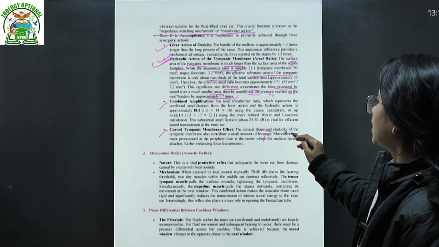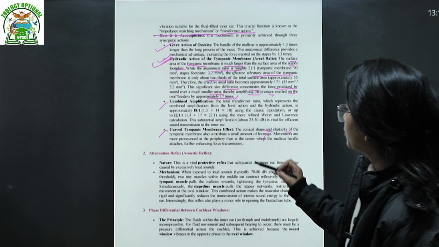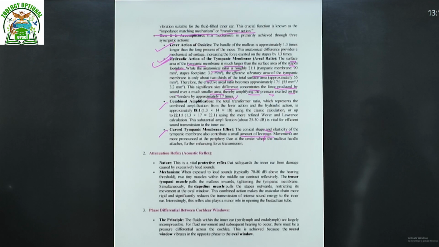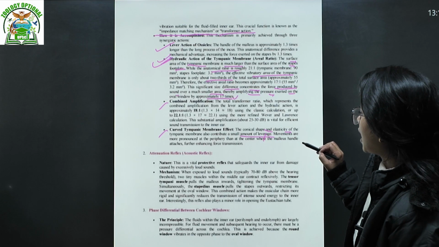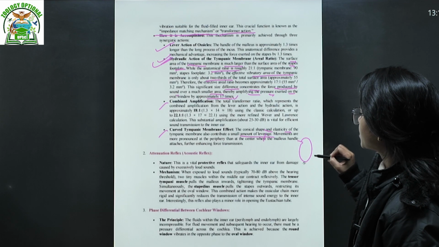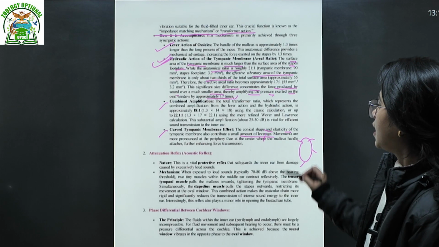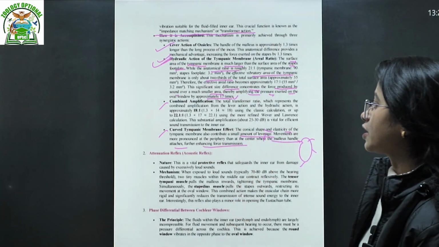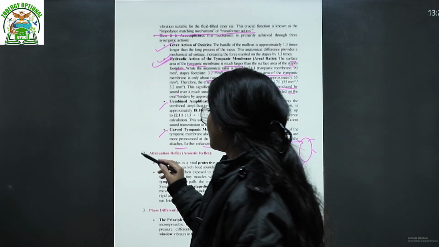The conical shape and the elasticity of the tympanic membrane also contribute a small amount of leverage. Movements are more pronounced at the periphery than at the center, where the sound strikes. Where the malleus handle attaches, further enhancing the force transmission. The second is your attenuation reflex.